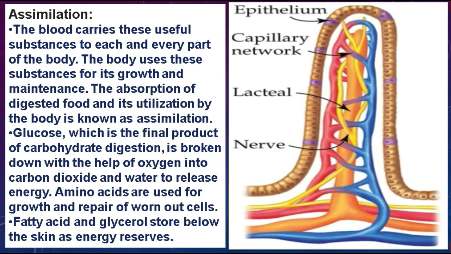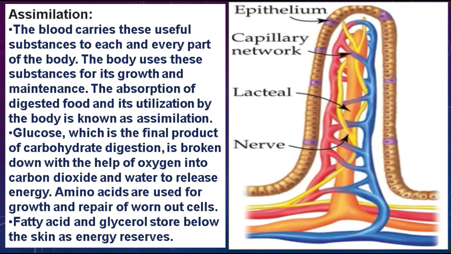Students, assimilation is the process of absorbing nutrients during digestion and distributing them to the body for growth and repair. Students, as I said in the earlier slide also, the absorbed substances that are basically absorbed by the villi are transported via the blood vessels to different organs of the body, where they are used to build complex substances such as protein required by the body.